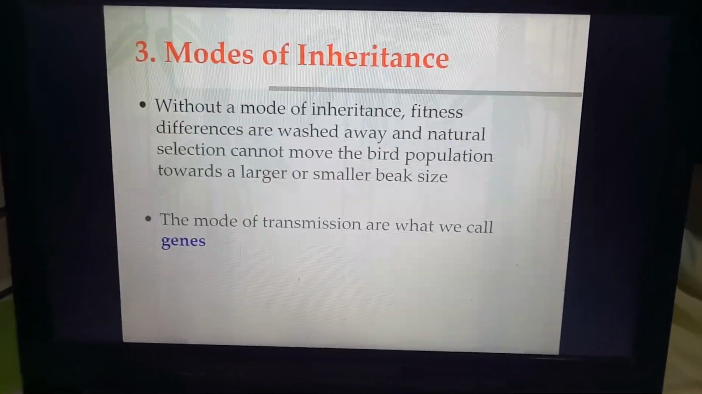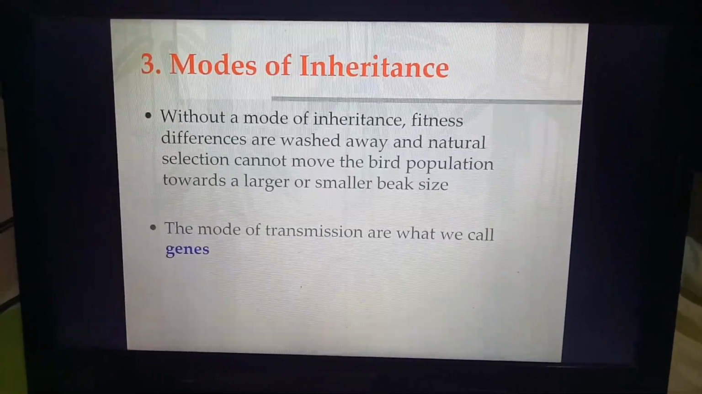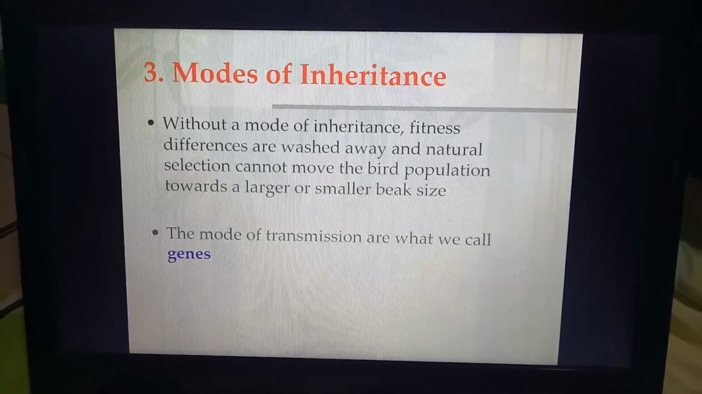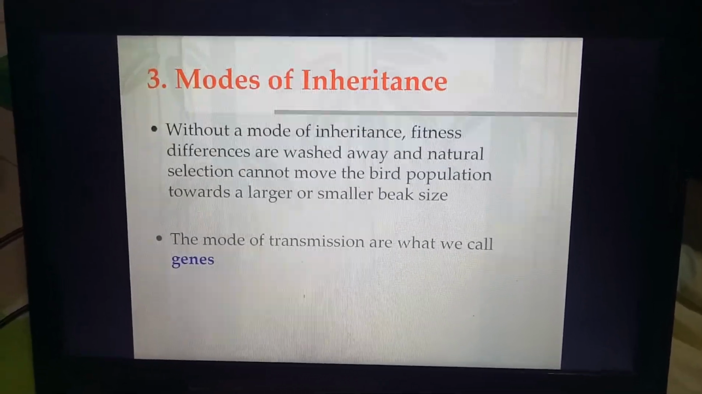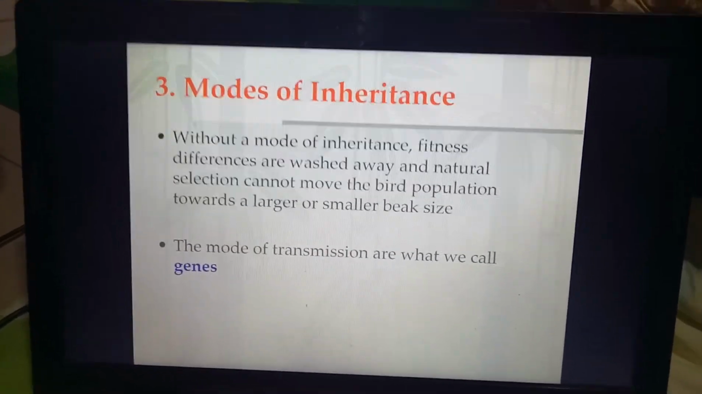Number 3, modes of inheritance. Without a mode of inheritance, fitness differences are washed away, and natural selection cannot move the bird population to a larger or smaller beak size. So this is actually more into their genetic inheritance.